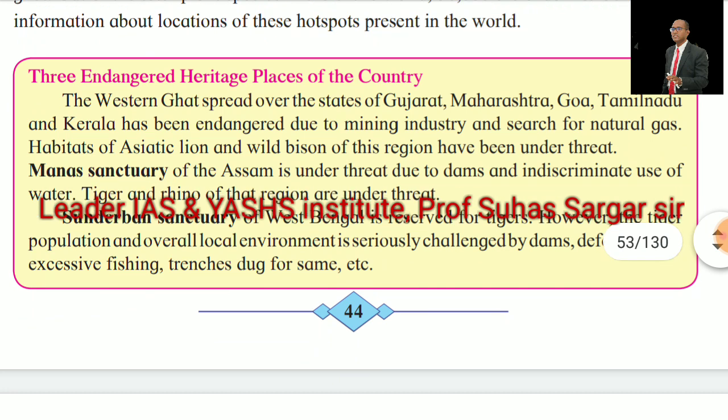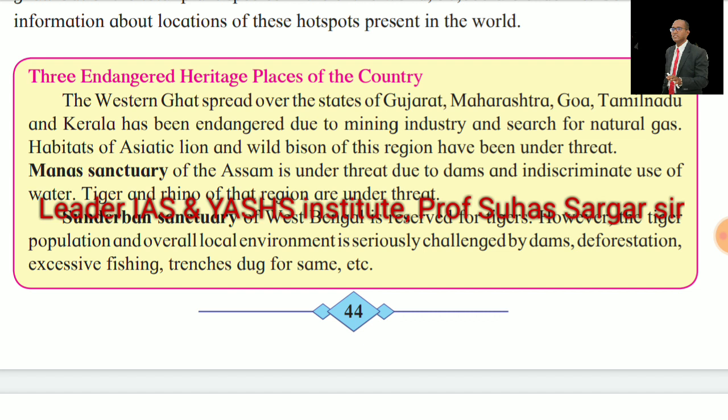The three endangered heritage species places of the country. See it in a box. The Western Ghats spread over the states of Maharashtra, Gujarat, Goa, Tamil Nadu and Kerala, has been endangered due to the mining industry and search of natural gas. Habitats of the Asiatic lion and wild bison of these regions have been under threat.